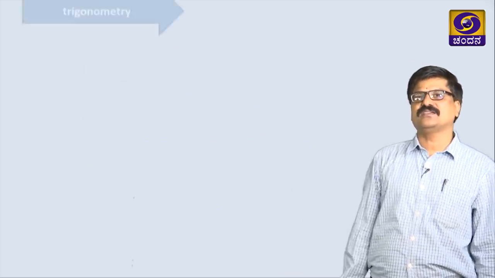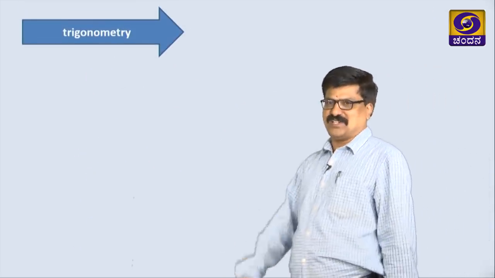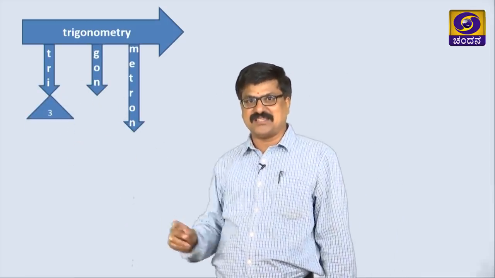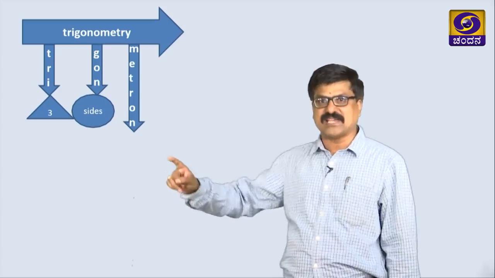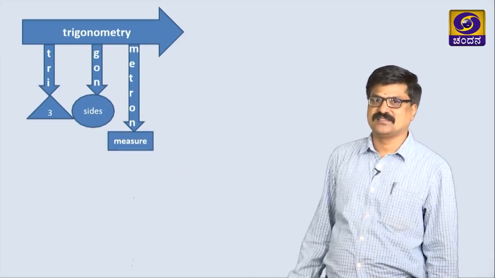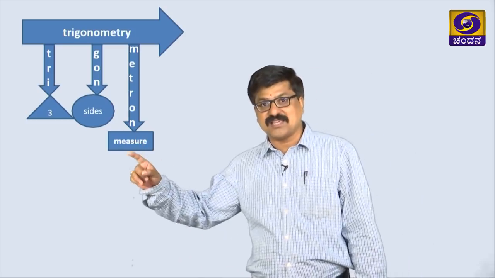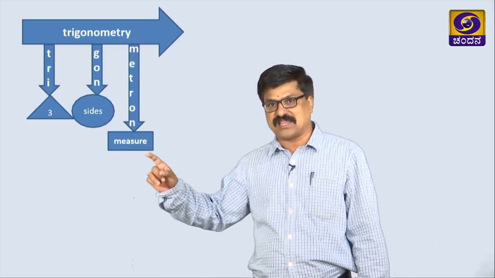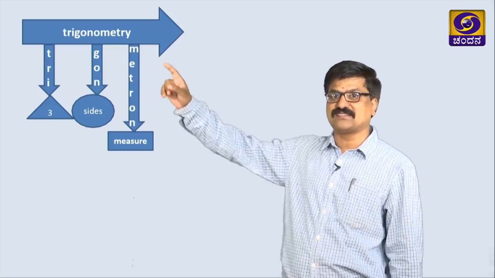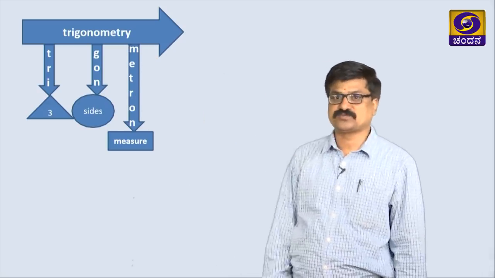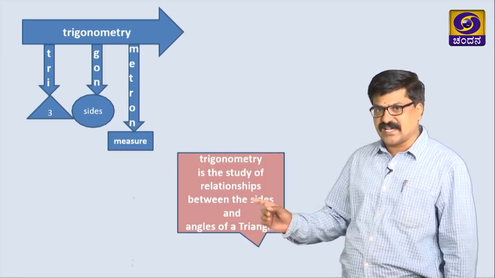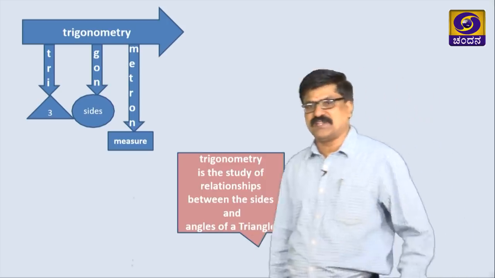The first one: what is trigonometry? Tri stands for three, gon stands for sides, metron stands for measure. That is, the branch of mathematics that measures three sides is nothing but trigonometry. Let us take the proper idea of the trigonometric definition.